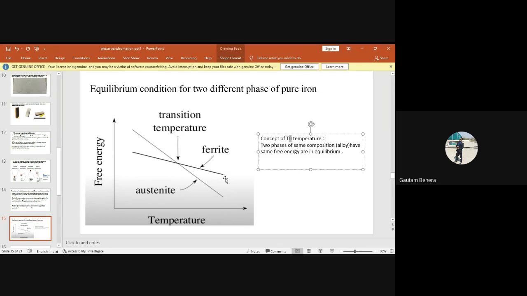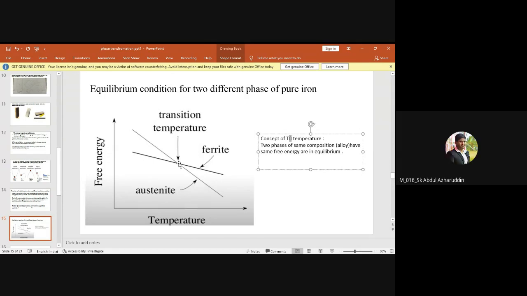Is it okay now? Suppose this is the intersection point, the temperature when both ferrite and austenite have the same free energy. Now consider you maintain a high temperature from this point. Then what will happen to the phase? If the initial phase is ferrite, it will transform into austenite. You understood my point?